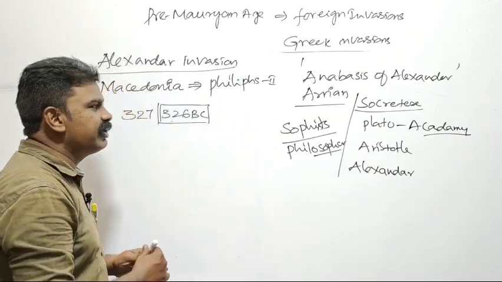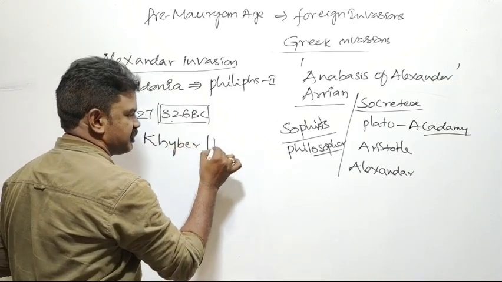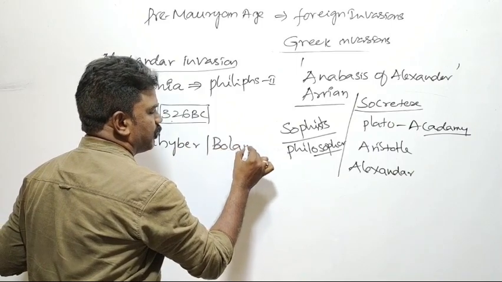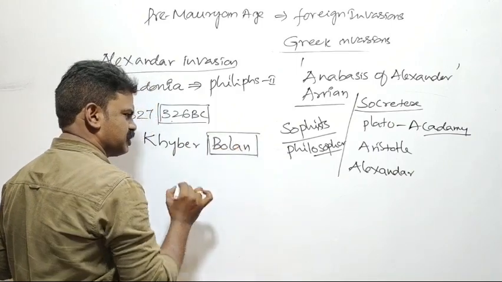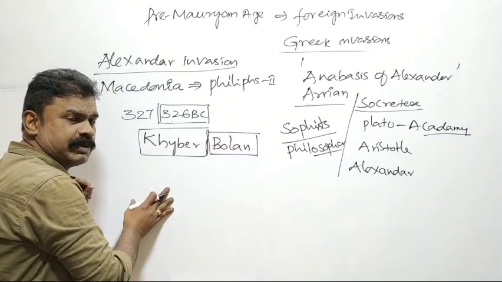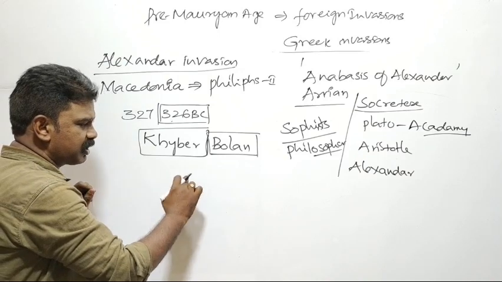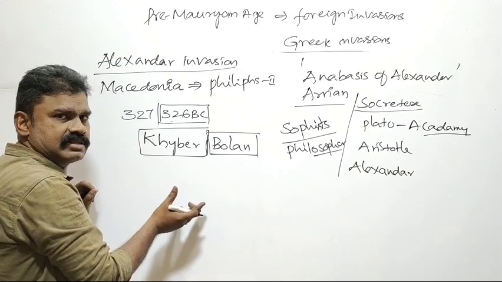He came to India via the Khyber-Bolan passes. Bolan is a very wide pass. These passes lie between Afghanistan, Pakistan and India. These three areas.